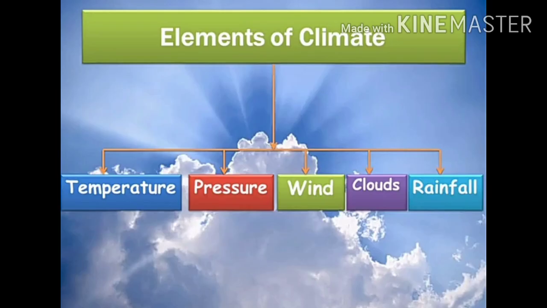What is weather? Weather is a day to day condition of atmosphere at any place with regard to temperature, pressure, wind, humidity, and rainfall. What are the elements of climate? They are temperature, pressure, wind, clouds, and rainfall.